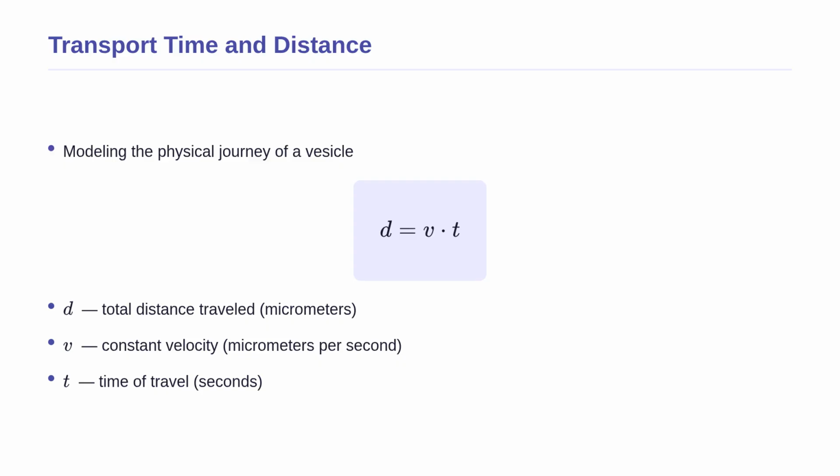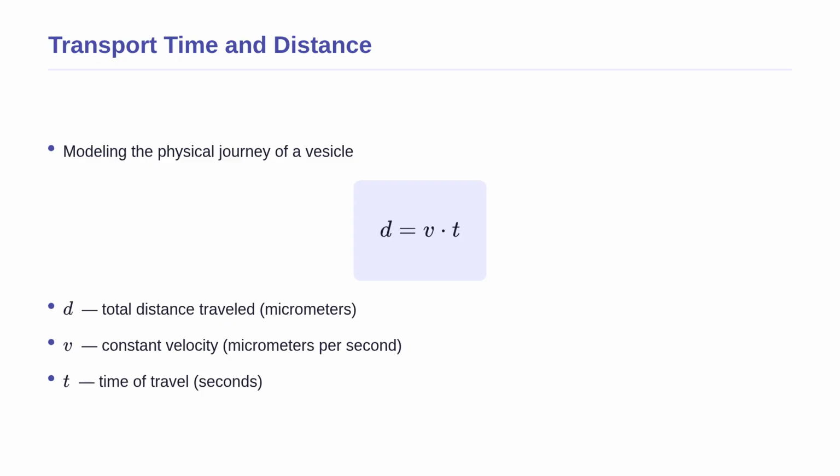Now that we can visualize the journey to the plasma membrane, we can ask another important question. How long does this journey take? To answer this, we use a fundamental physics principle that perfectly models our biological system. The formula is D equals V times T. This is the standard kinematic equation.